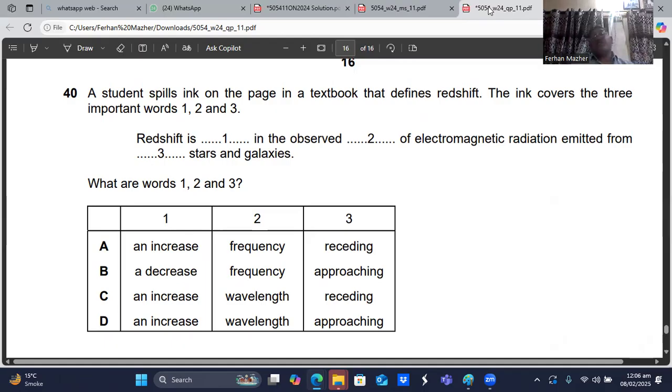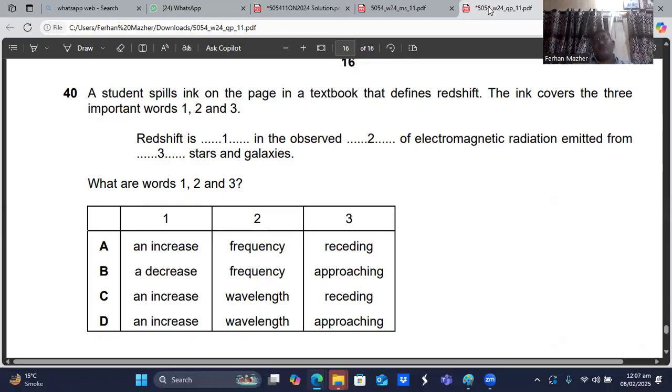And if I use the word frequency, then in the first place I should write that frequency will be decreasing. Okay, that is redshift. The light which is coming from the receding stars, when it reaches us, its frequency has decreased and its wavelength has increased as compared to the original light which was emitted by that star or galaxy.